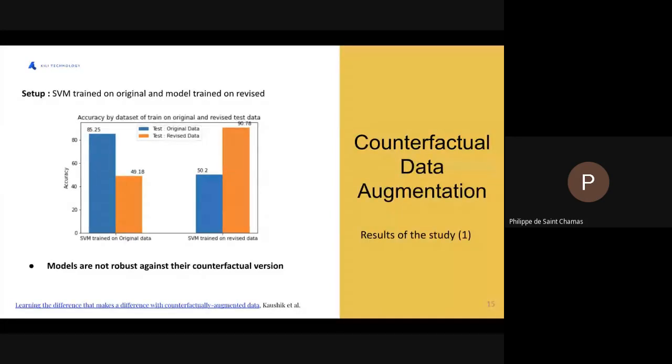When we train a model only on the original data from the original data set, and a model only on the revised data, so the original reviews whose meaning and label have been changed, we obtain quite similar results, for which the original test accuracy is around 85 to 90%, and the accuracy computed on the opposite data is really low, which is quite interesting, as it allows us to notice that models are not robust against the counterfactual version.